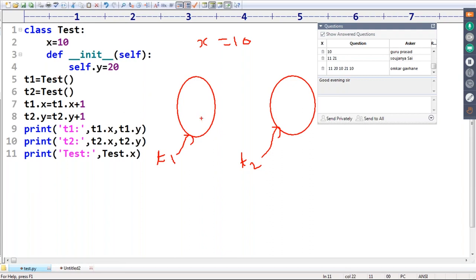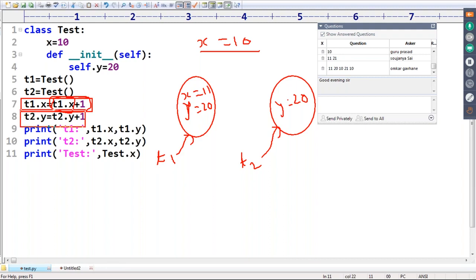Now, sir, for t1 and t2, y is equal to 20 by default will be there. Now t1 dot x is equal to t1 dot x plus 1. Currently there is no x variable for t1, so it is going to consider it from the class. t1 dot x means 10, 10 plus 1 means 11. This 11 we are assigning to t1 dot x, so automatically the x value will become 11.